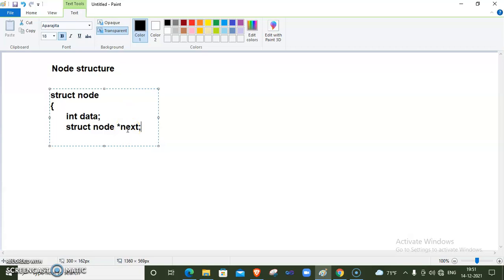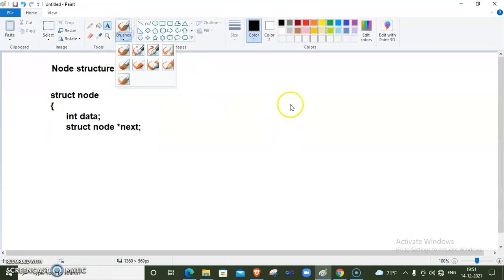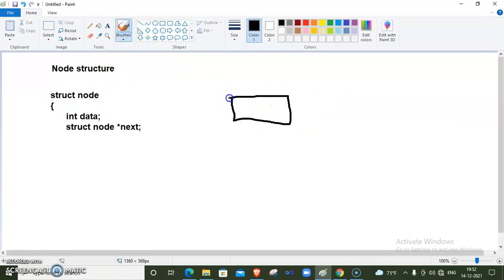We want to store a node's address. We already discussed this: this is the node, this is the data part, and this is the next pointer, which stores the address of the next node.